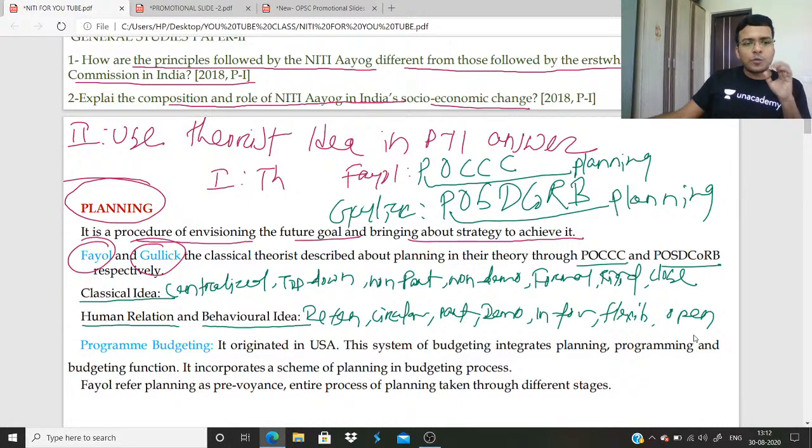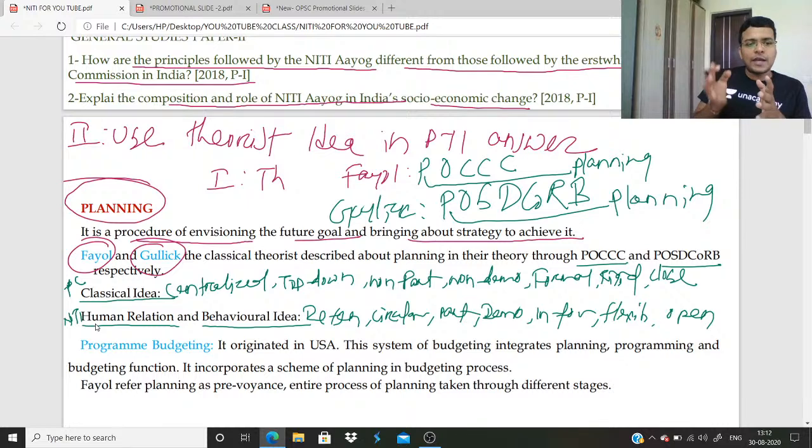Why do you need to write this down? Because when you write about NITI Aayog, you need to differentiate between planning and NITI Aayog. We will discuss how the approach of the Planning Commission is classical, centralized, non-participative, non-democratic, rigid and closed, and how NITI Aayog is its opposite.